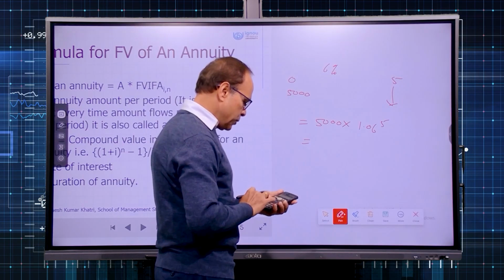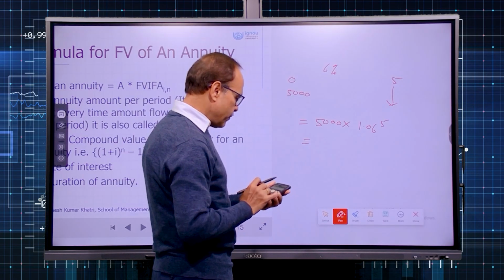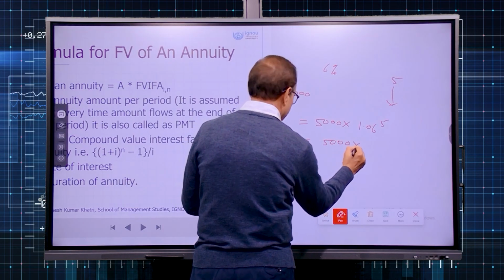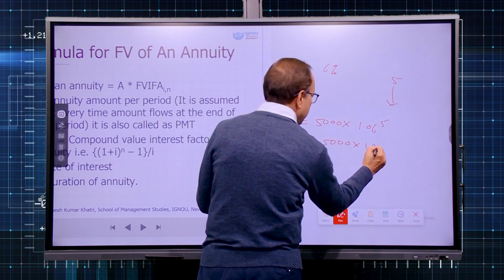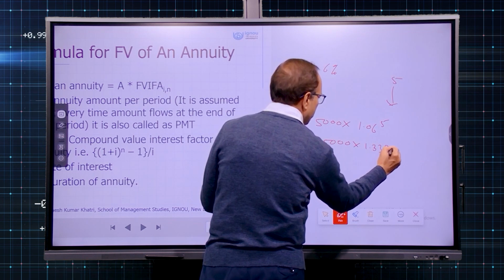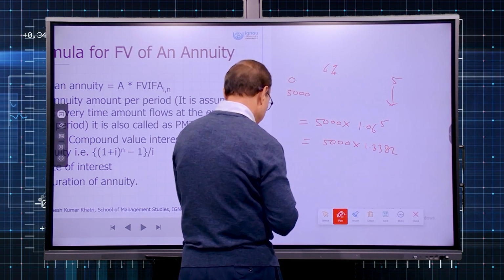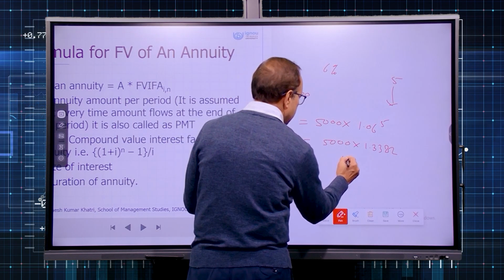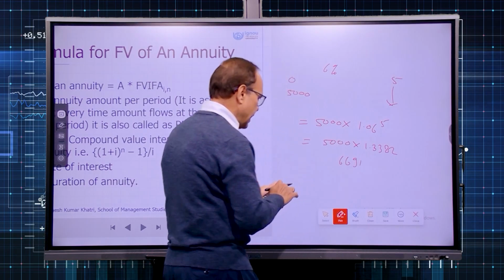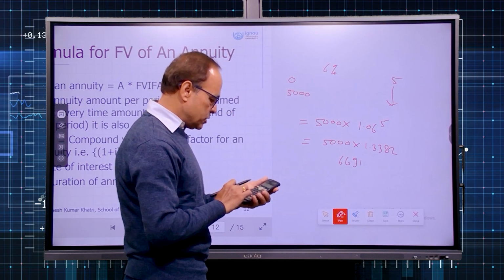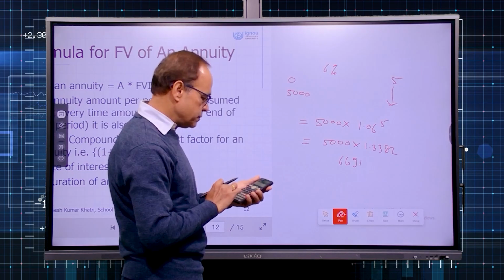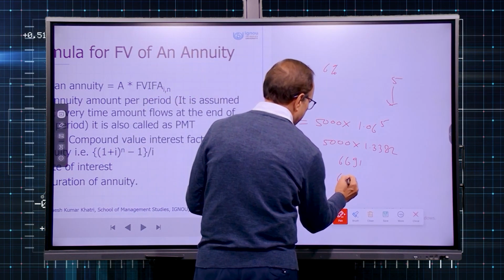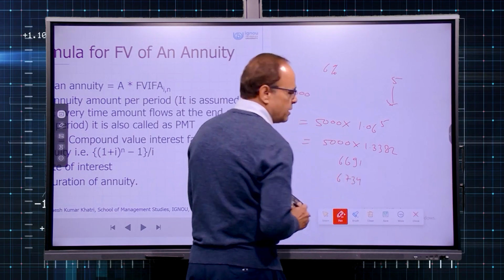So we get 1.06 raised to the power of 5 as 1.3382. So 1.3382 multiplied by 5,000, you get 6691. Whereas in our earlier case, how much was the amount? It was 6734 somewhere. So you can see the difference.